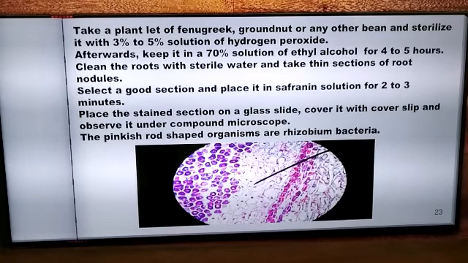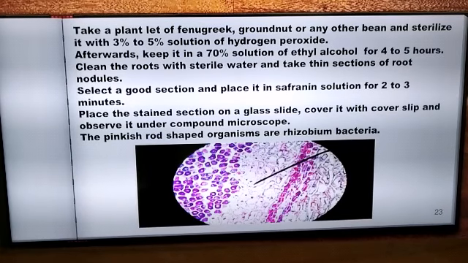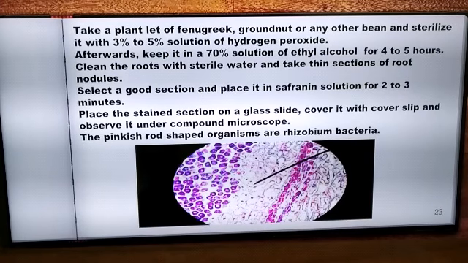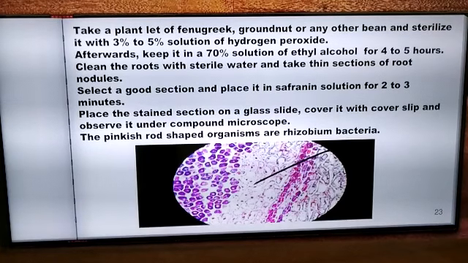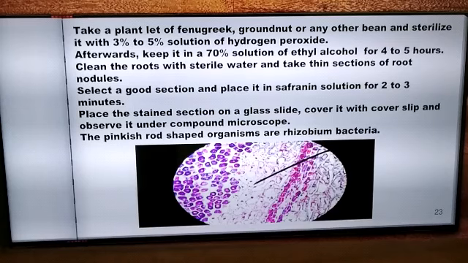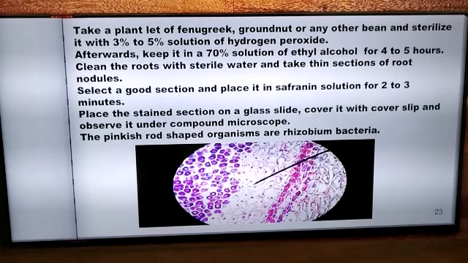Sterilizing the rootlet means making the rootlet free from any kind of bacterial infection. Afterwards, keep the rootlet in a 70% solution of ethyl alcohol, and this should be done for about 4 to 5 hours. After keeping the rootlet in ethyl alcohol solution, now wash the roots with sterile water.